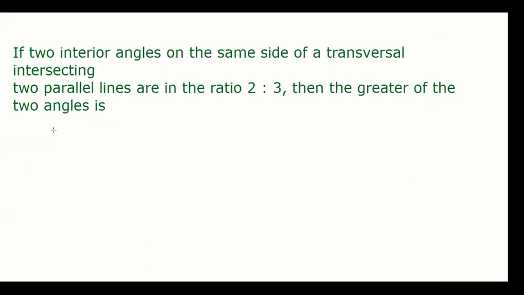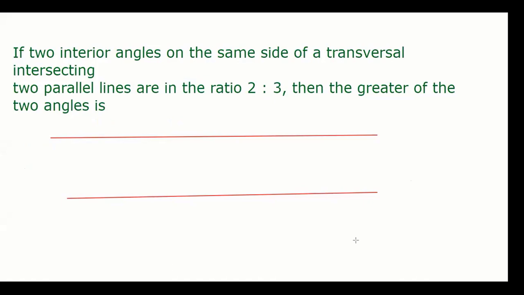First, we draw the parallel lines. One parallel line here, one parallel line here. A transversal. Two interior angles on the same side of the transversal. You know what angles we are talking about? We are talking about these two angles, guys. They are in the ratio 2:3. Suppose this is 2y, this is 3y. They are finding the greater of the two. Tell me who can solve this.